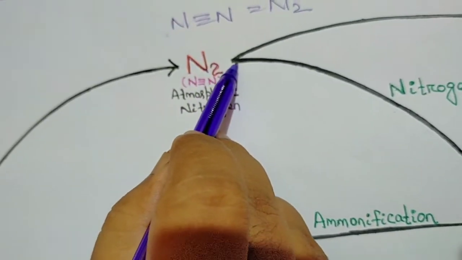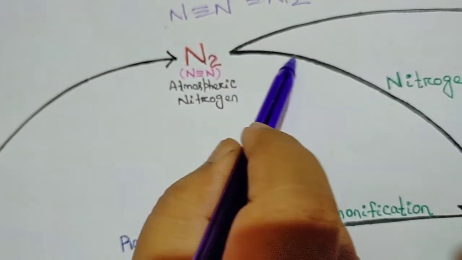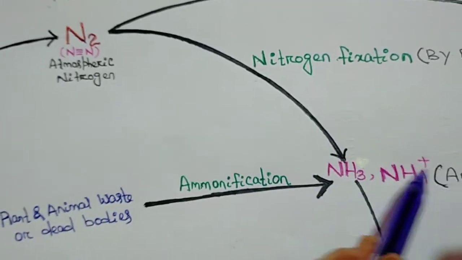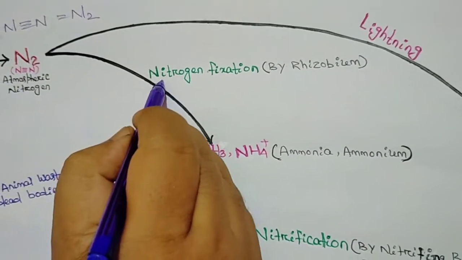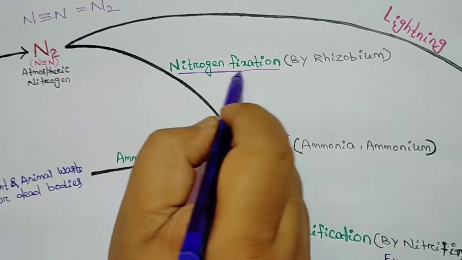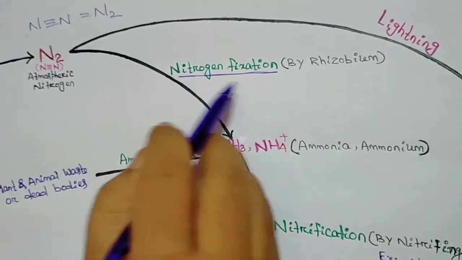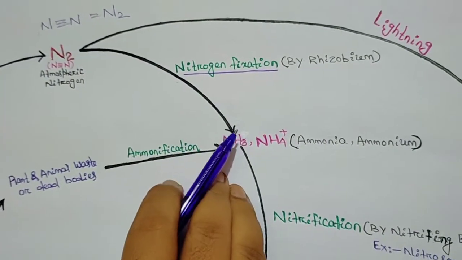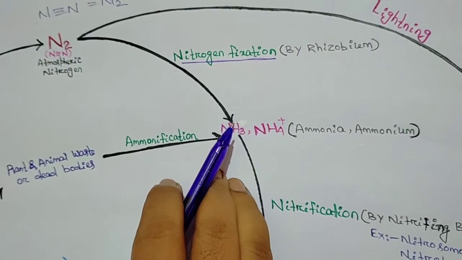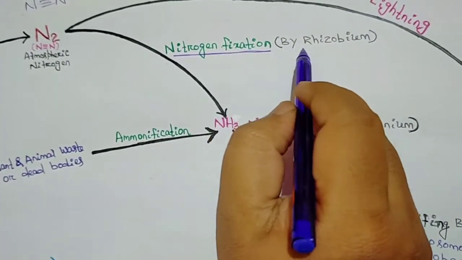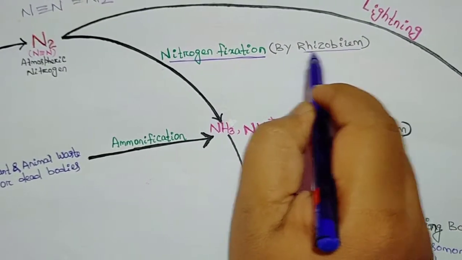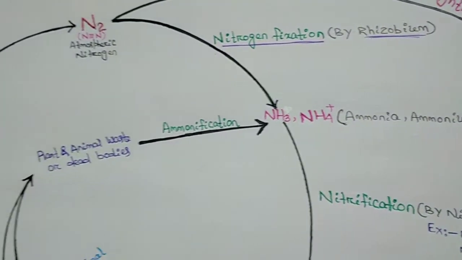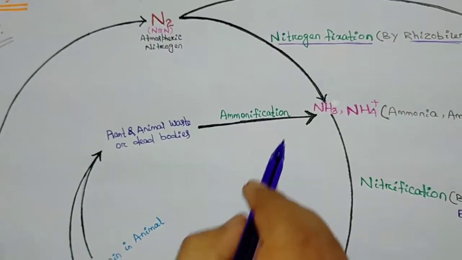This conversion of free nitrogen, or elemental nitrogen, or molecular nitrogen into ammonia or ammonium is known as nitrogen fixation. This nitrogen fixation is done by bacteria present in the root nodules of leguminous plants, and that bacteria is known as Rhizobium. What happens in the next step?